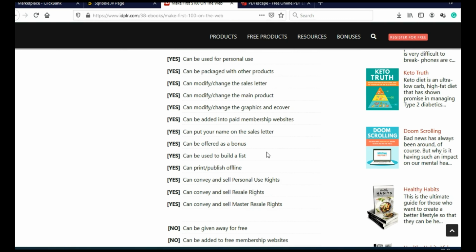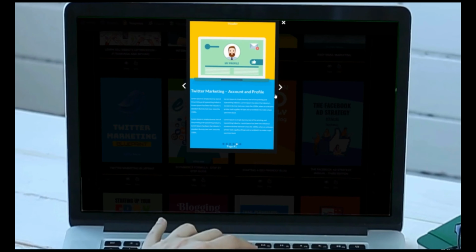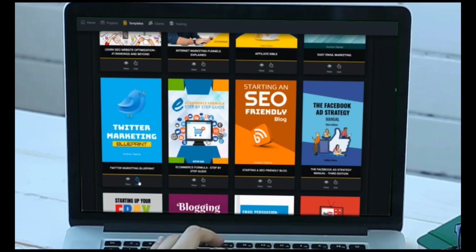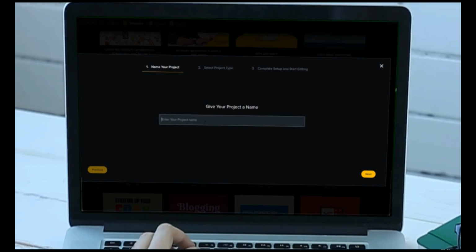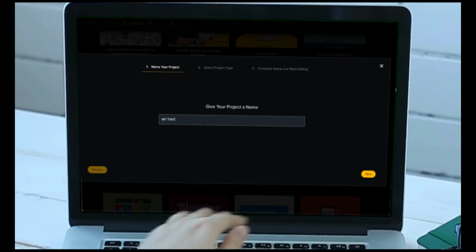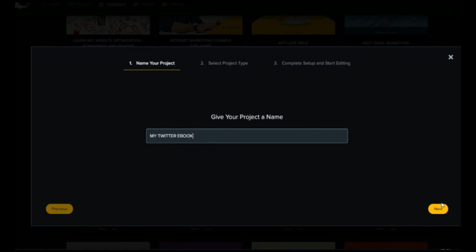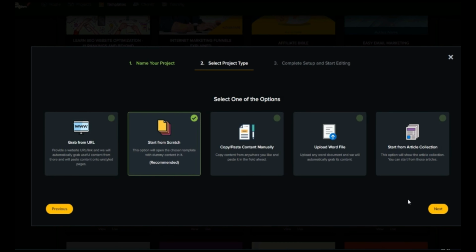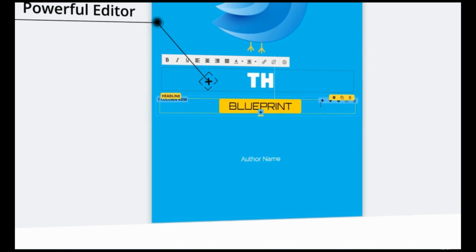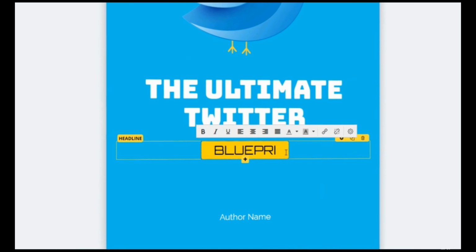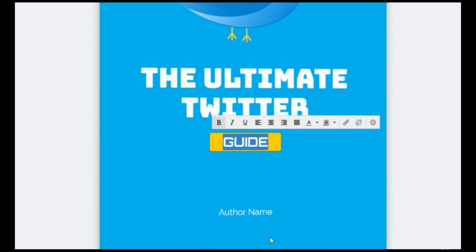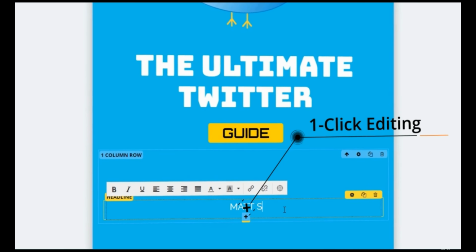Now an even better way is to actually use Scribble to create your own ebooks. With Scribble you can create ebooks in just 5 minutes, even if you're an absolute beginner. And that ebook will be 100% yours. You will have all the rights on that ebook, and you can literally do whatever you want with it. You can use it to build your mailing list. You can give it away for free.